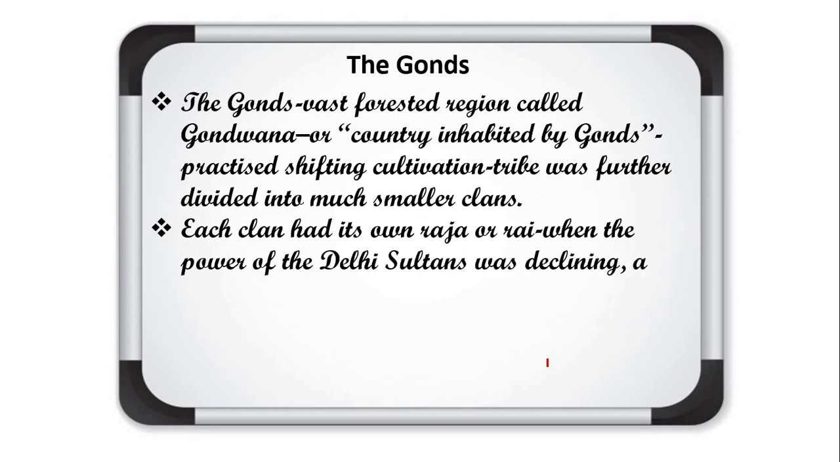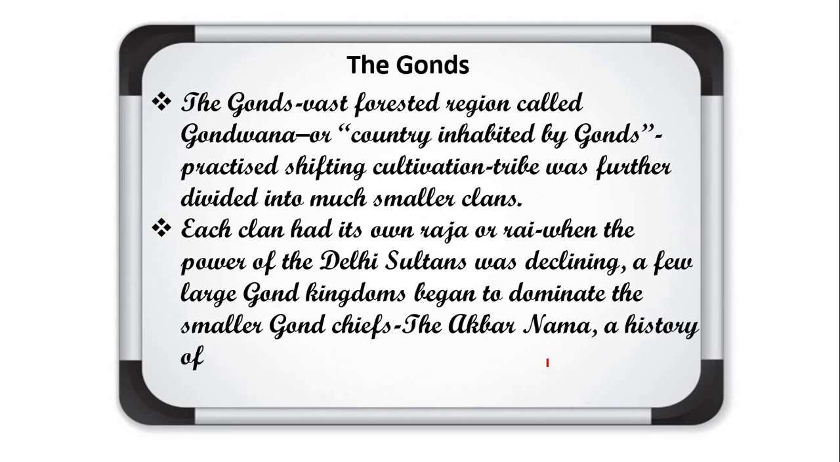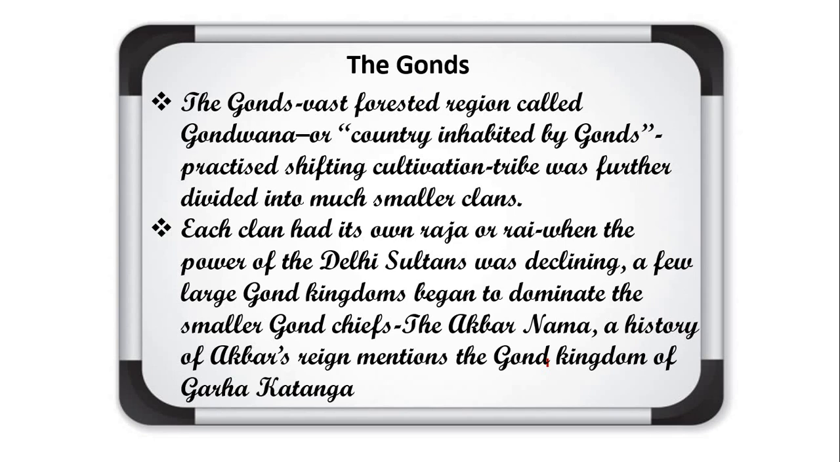When the power of the Delhi Sultans was declining, a few large Gond kingdoms began to dominate the smaller Gond chiefs. And the Akbarnama, a history of Akbar's reign, mentions the Gond kingdom of Garha Katanga that had 70,000 villages. Yes friends, try to understand what is there.